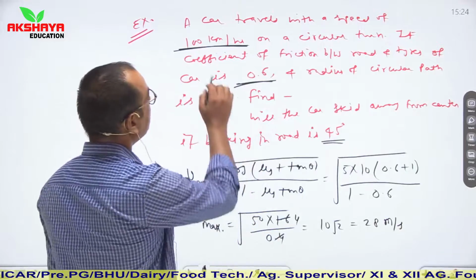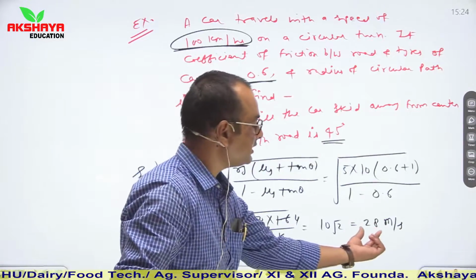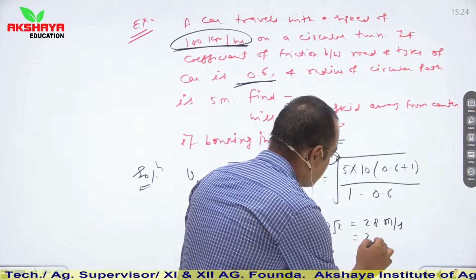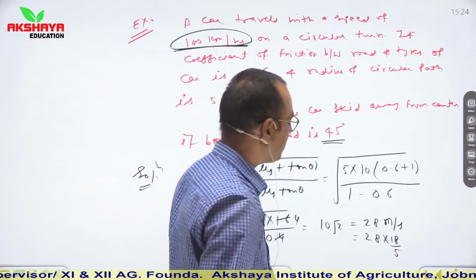And you are given the speed of the car in kilometer per hour. So change it into kilometer per hour. So multiply this value 28 with 18 by 5.